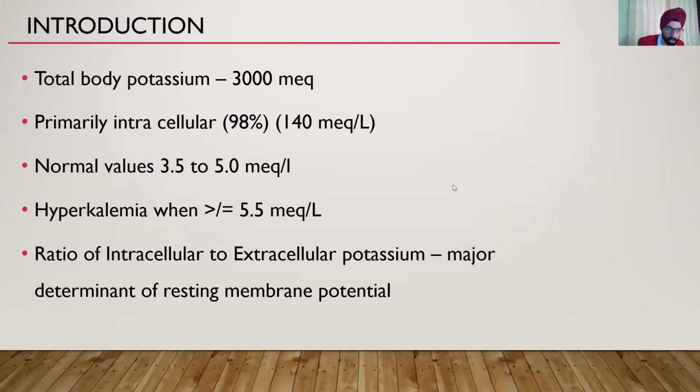So the total body potassium is around 3000 milliequivalents, and primarily, as opposed to sodium, it is an intracellular ion. Sodium, as you know, is mostly found in the extracellular space. However, potassium is in the intracellular space, 98%. So the intracellular concentration is 140 milliequivalents, and outside it is 3.5 to 5 milliequivalents, which is a normal value. And you call it hyperkalemia when it goes above 5.5 milliequivalents.